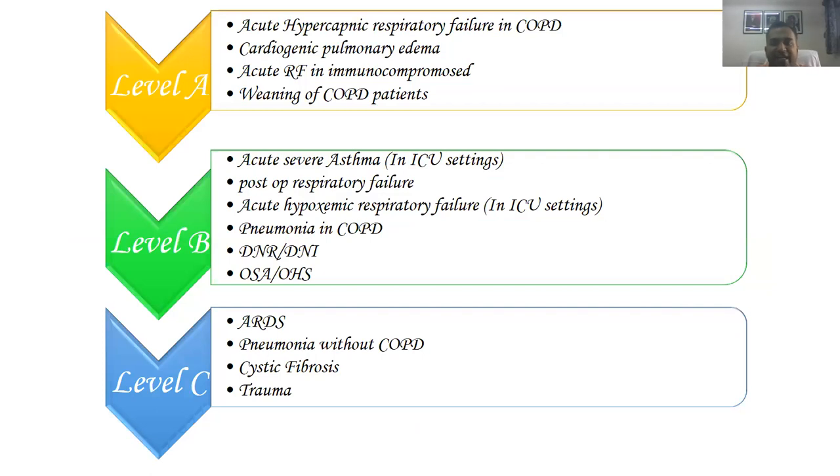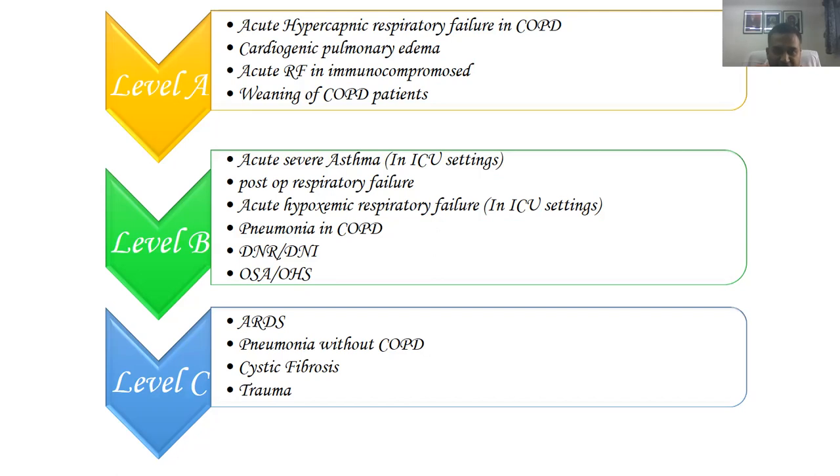So level A indications, these are the four main indications where you can use non-invasive ventilation: acute hypercapnic respiratory failure in COPD patients, cardiogenic pulmonary edema, acute respiratory failure in immunocompromised patients, and weaning of COPD patients. So in practice, these are the four indications where you have to use the NIV first and then only think of intubation. All the other indications have very weak evidence to give NIV in such patients.